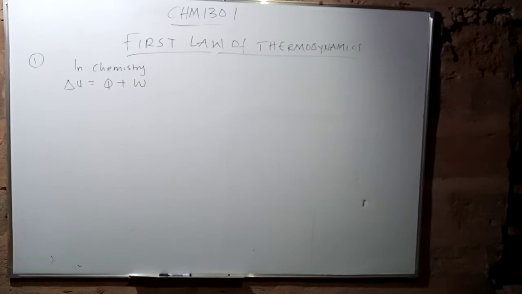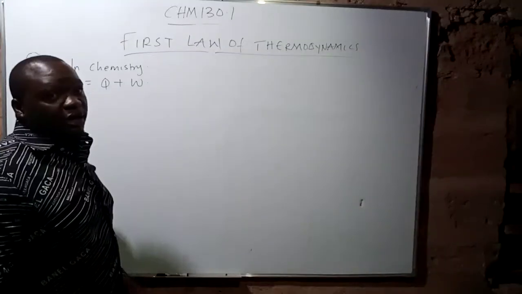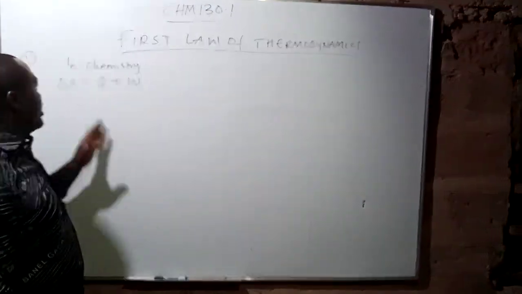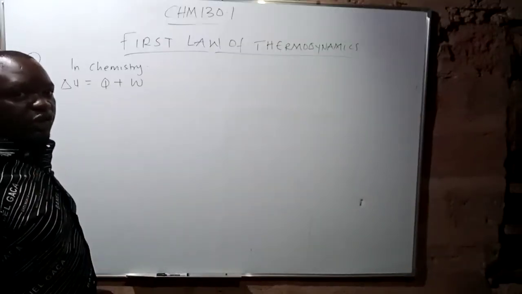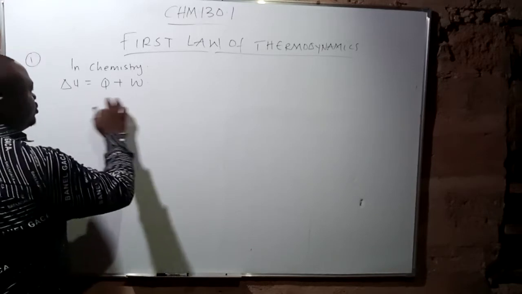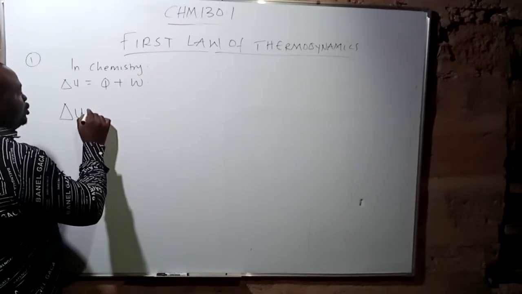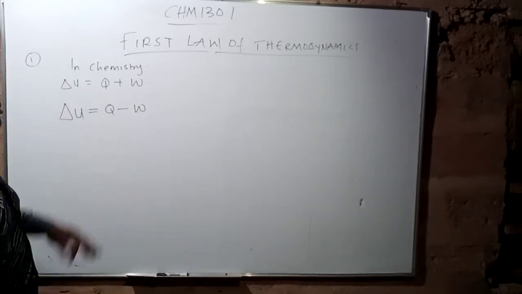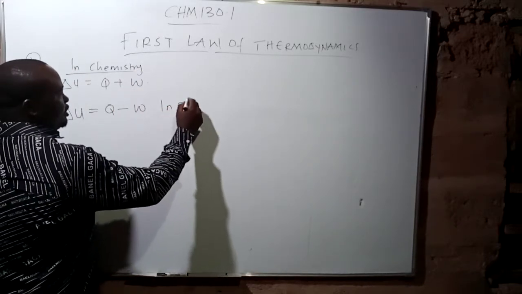Thermodynamics. Let's go. In chemistry, under Chem 130.1, we talked about a formula that is confusing students in thermodynamics, and it's so easy. And that is, in chemistry, we have that change in U is equal to Q plus W. There's something you need to know, please. This formula relates to that of chemistry, but we have another formula students normally have issue with, which is Q minus W. Now, this first formula is that of the chemistry. That's why I wrote in chemistry. Why this one is in physics.